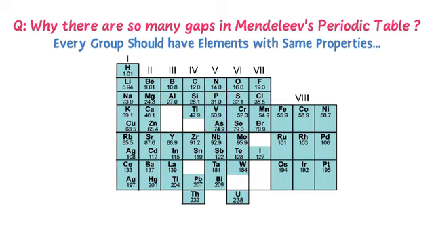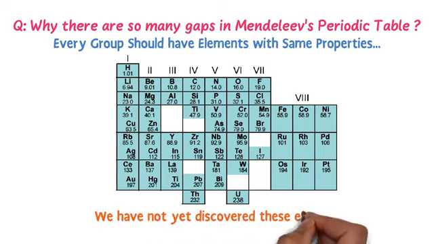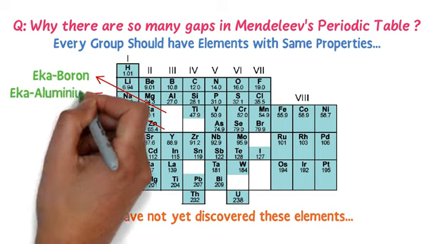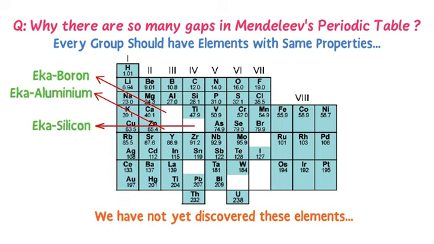Also, Mendeleev was so genius that he stated these gaps exist because we haven't yet discovered these elements. He even predicted the properties of these not yet discovered elements. Mendeleev called these unknown elements eka-boron, eka-aluminium and eka-silicon.